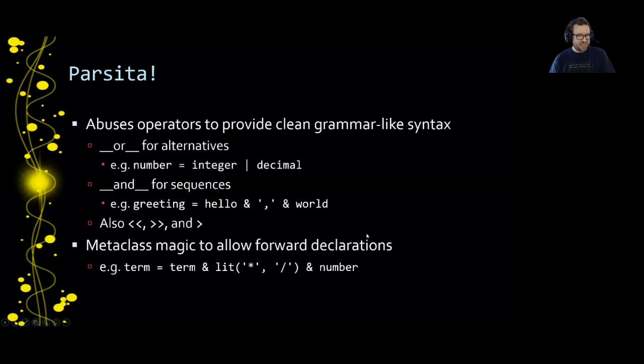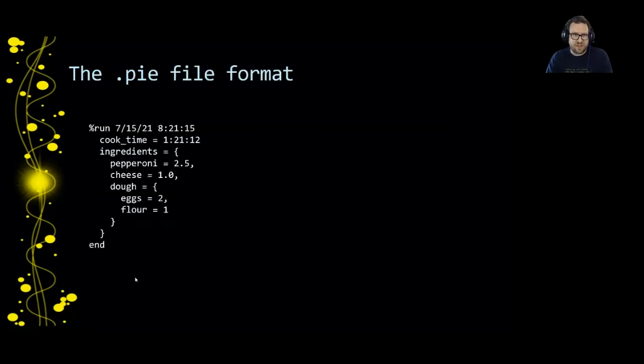Now, in a technique that I think is unique to Parsita, Parsita uses metaclass magic to allow forward declarations in grammars. This means that you can use a variable before you declare that variable in Parsita. Now, you don't have to use this feature, but it does make for some very clean declarations of recursive grammars, which in practice are actually pretty common. Anyway, let's stop talking about Parsita in the abstract. Let's see it in action.